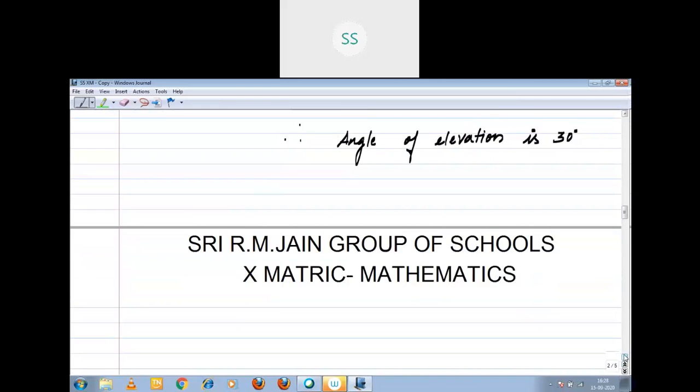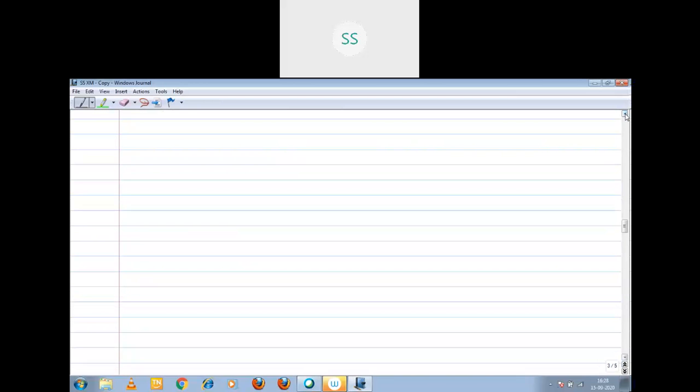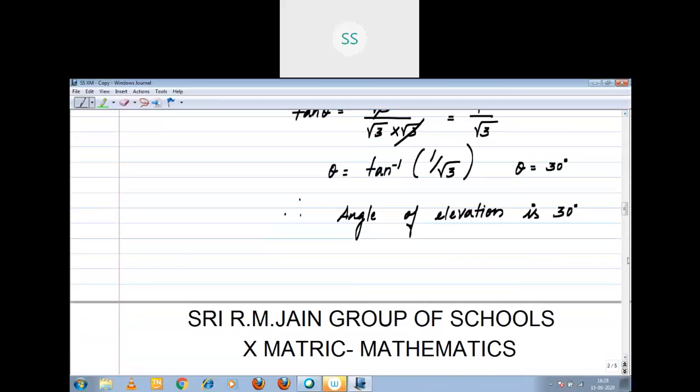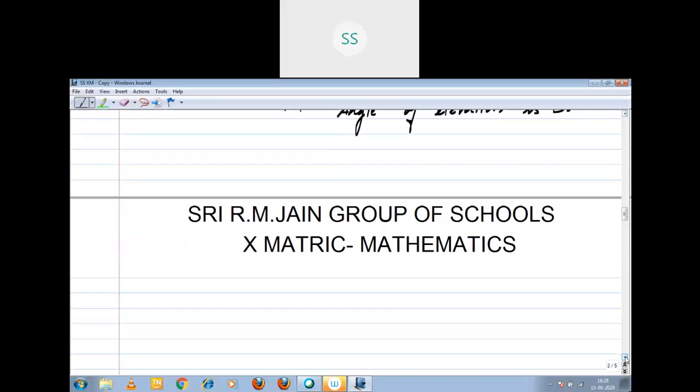Now I am going to move to question number 2. A road is planned on either side by a continuous row of houses of height 4 root 3 meter with no space in between them.